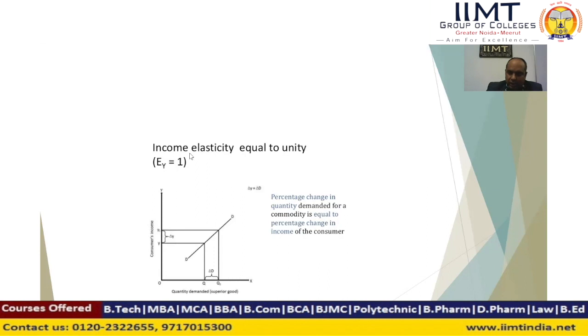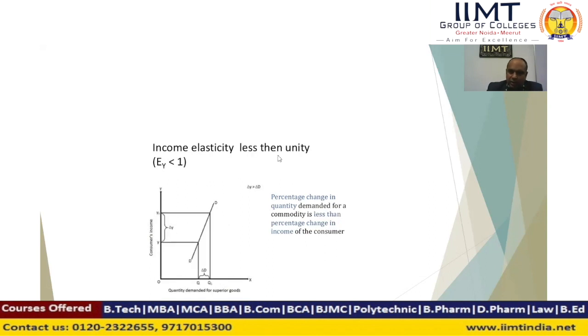That type of elasticity is found in luxury items. Second case, income elasticity equal to unity. When there is an equal change in quantity demanded and an equal change in consumer income, we take consumer income on the y-axis and the response in quantity demanded on the x-axis. The curve between the x-axis and y-axis is at 45 degrees. Same change in quantity demanded and same change in income means elasticity equal to 1.